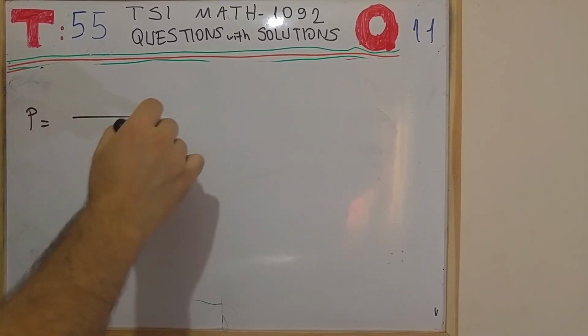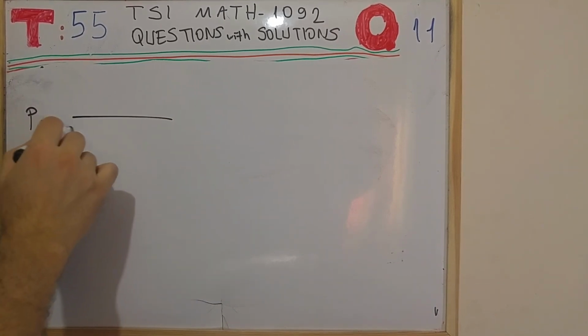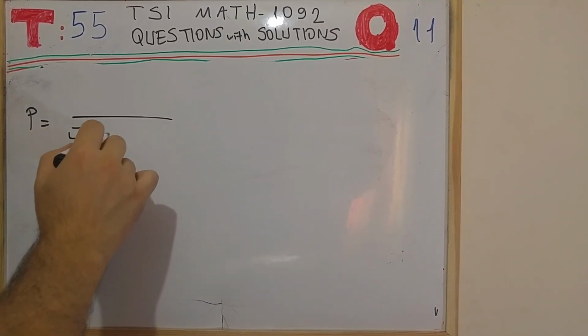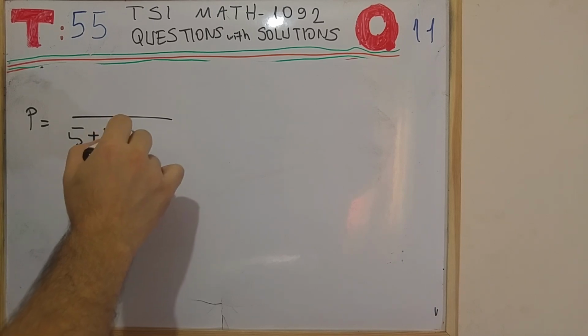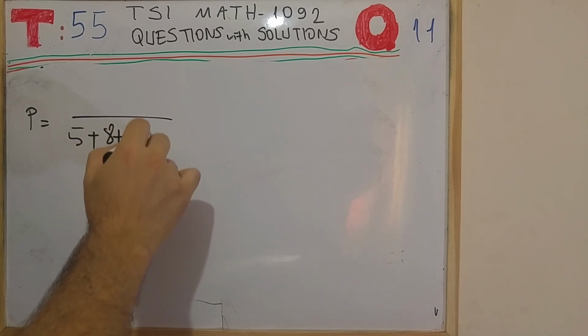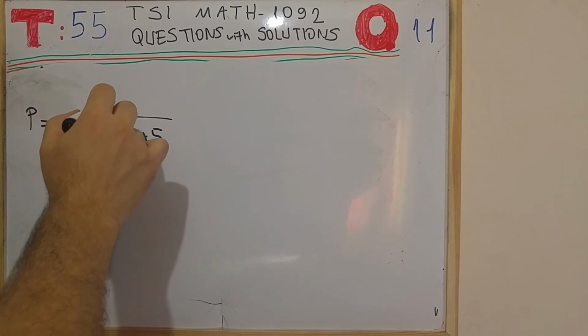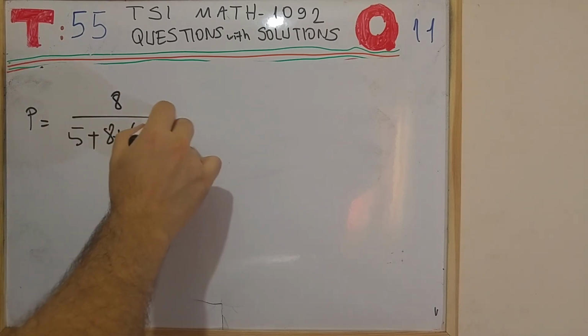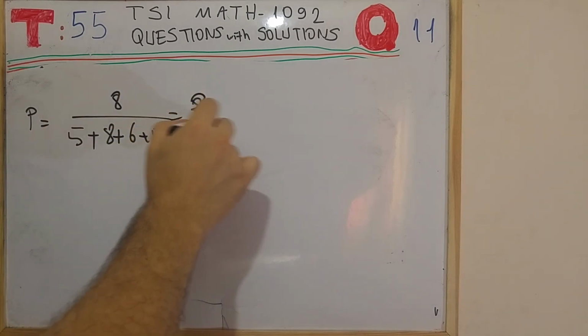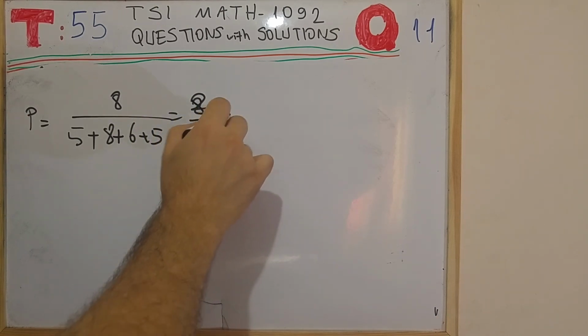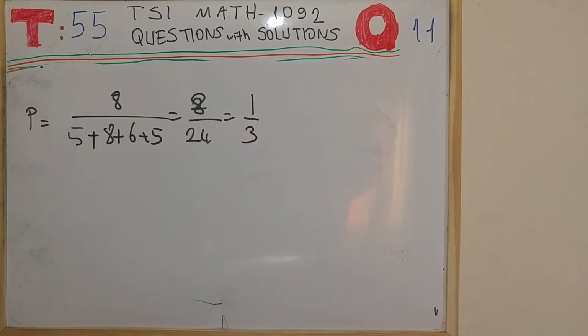This time we have how many marbles? We have 5 yellow, 8 red, 6 green and 5 blue marbles, and I'm trying to get a red marble, which is equal to 8 over 24, which means 1 over 3.